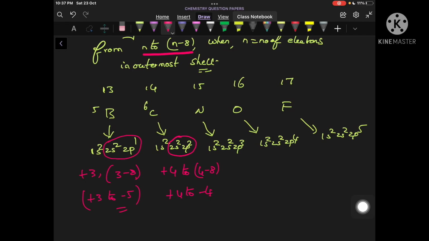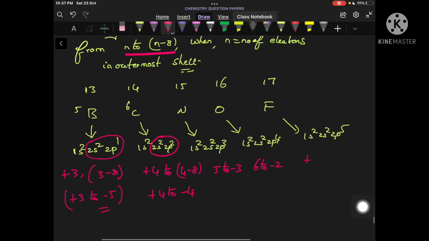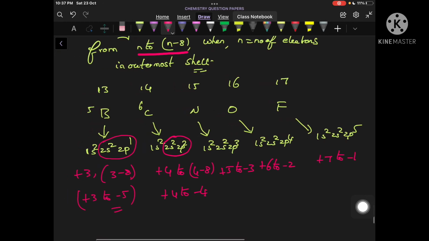Similarly, here you can write plus 5 to minus 3, plus 6 to minus 2, and plus 7 to minus 1. So these are the different oxidation states which can be present in the p block elements.